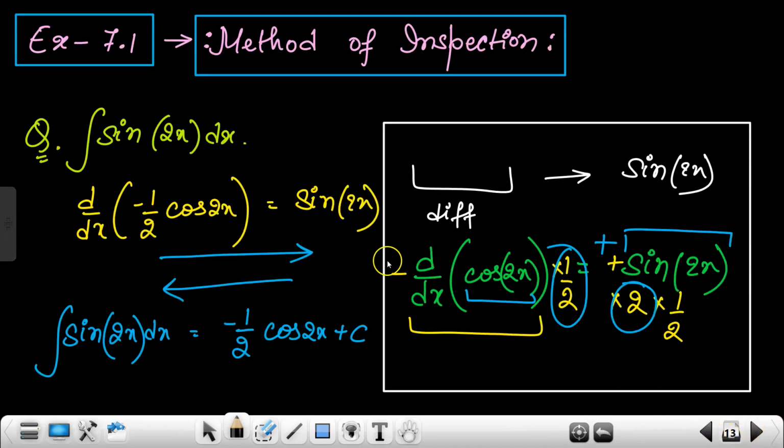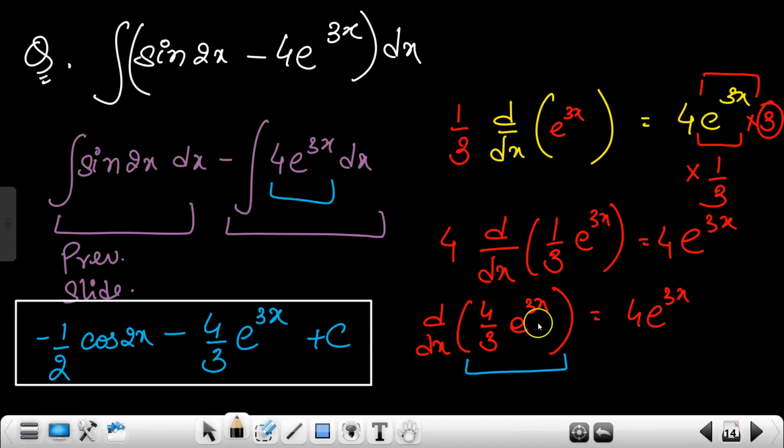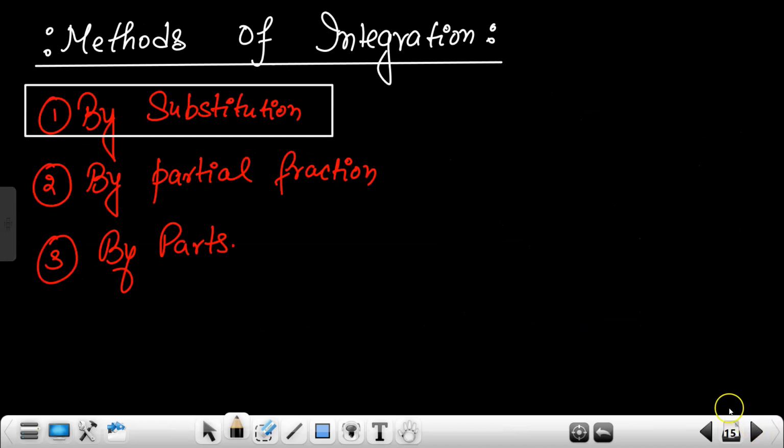And after that, we went on to exercise 7.1, which is the method of inspection. And we saw how to do that by process. ठीक है. And this sum you did on your own. Like अपने आपको मैंने बताया कि कैसे like इसको अप्रोच करना है. So this thing also is done by us.